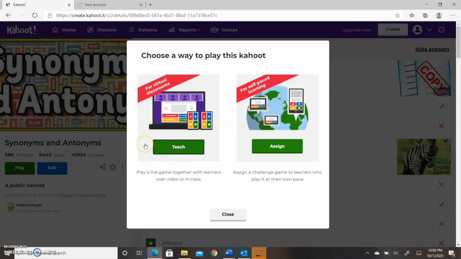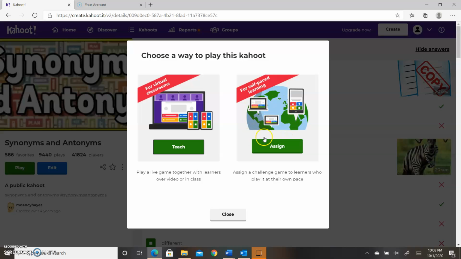Now this is basically you're doing it with your class. You can see right here it's going to be on your screen, and then this is what they'll see right here. Okay? So you can read off the answers and the questions, and then they'll just see this. It's kind of difficult if kids don't know how to split screens, but you gotta learn something someday, right? But right here is where it's pretty cool because you can assign it to someone.